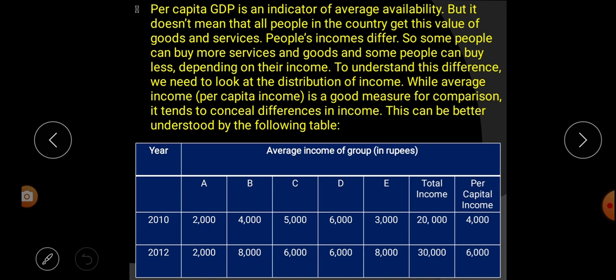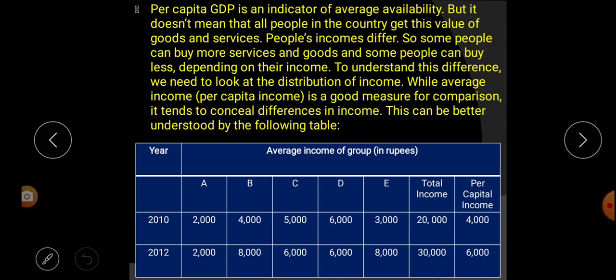To understand this difference, we need to look at the distribution of income. Those who are earning more money purchase more goods and services, but those who are getting less salary purchase less according to their income.